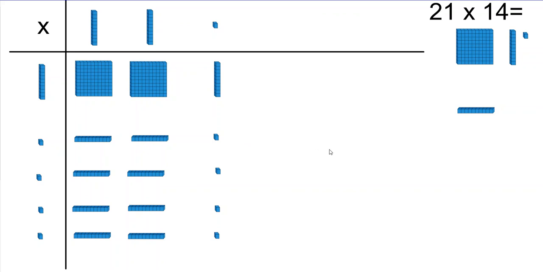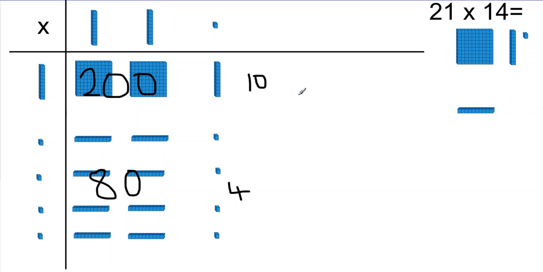And then to work out what 21 multiplied by 14 is, we worked on the first row. So the first row here, that's 200, and that's 10. And here I've got 10, 20, 30, 40, 50, 60, 70, 80, and I've got 1, 2, 3, 4, 84.